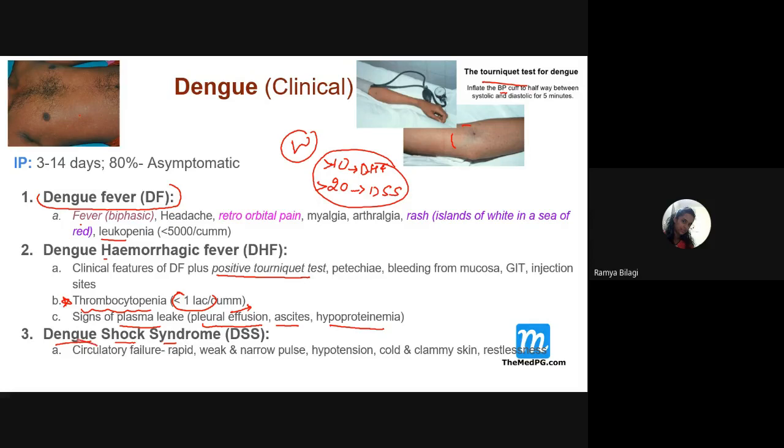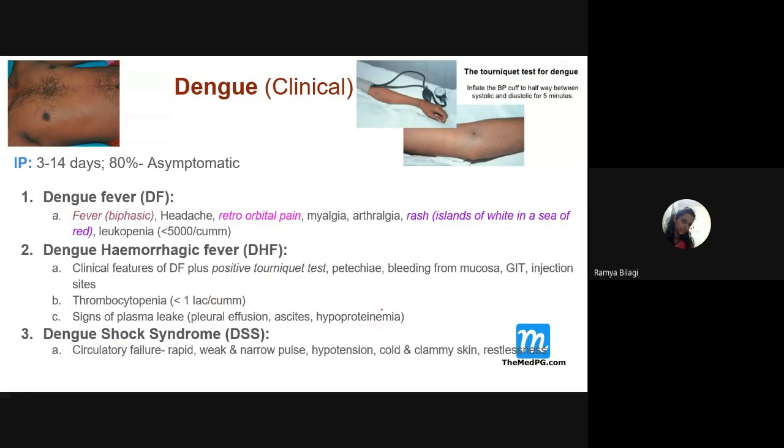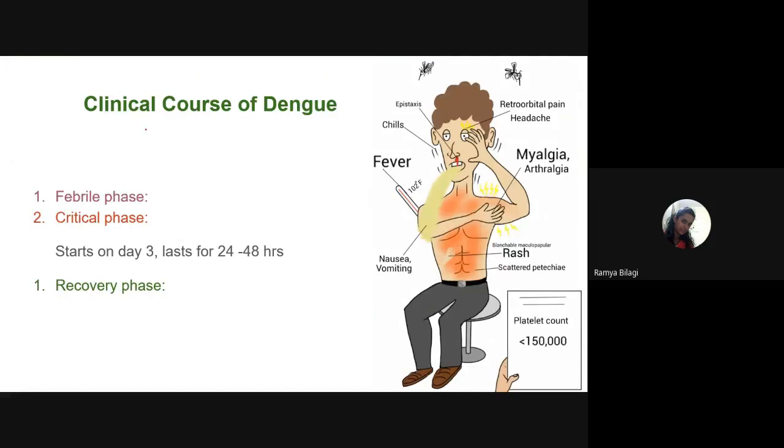So in dengue shock syndrome, there will be circulatory failure, a weak and narrow pulse, and hypotension, and the extremities will be cold and clammy, and the person will be restless because of the hypoxic features. And clinically, dengue fever can have three courses.